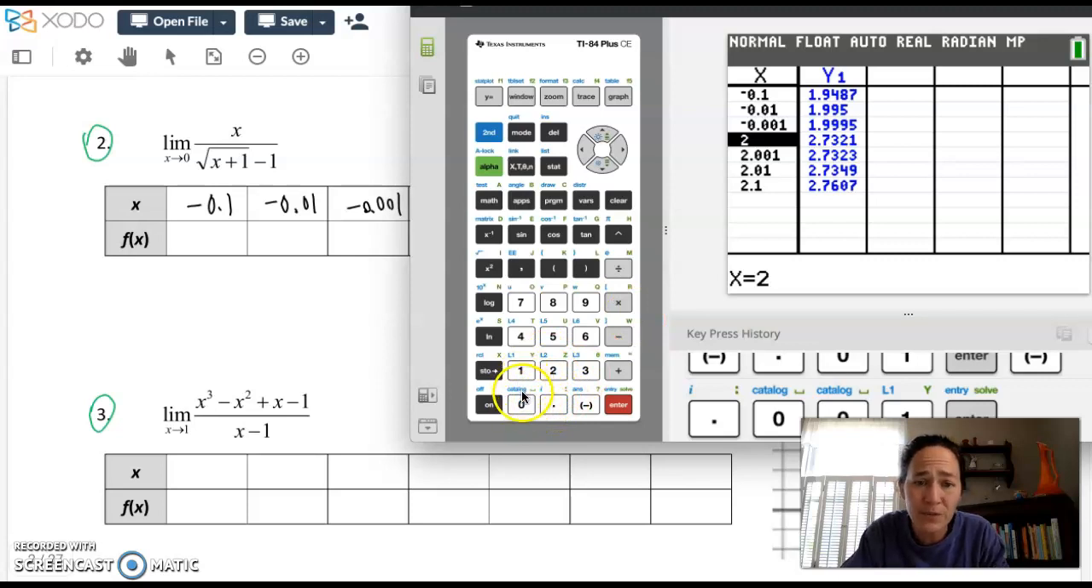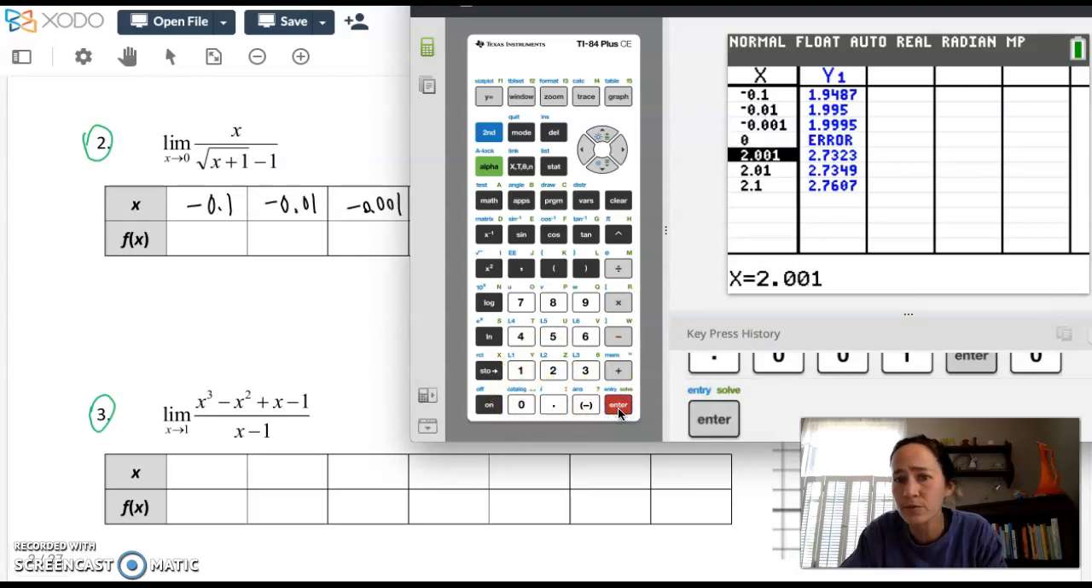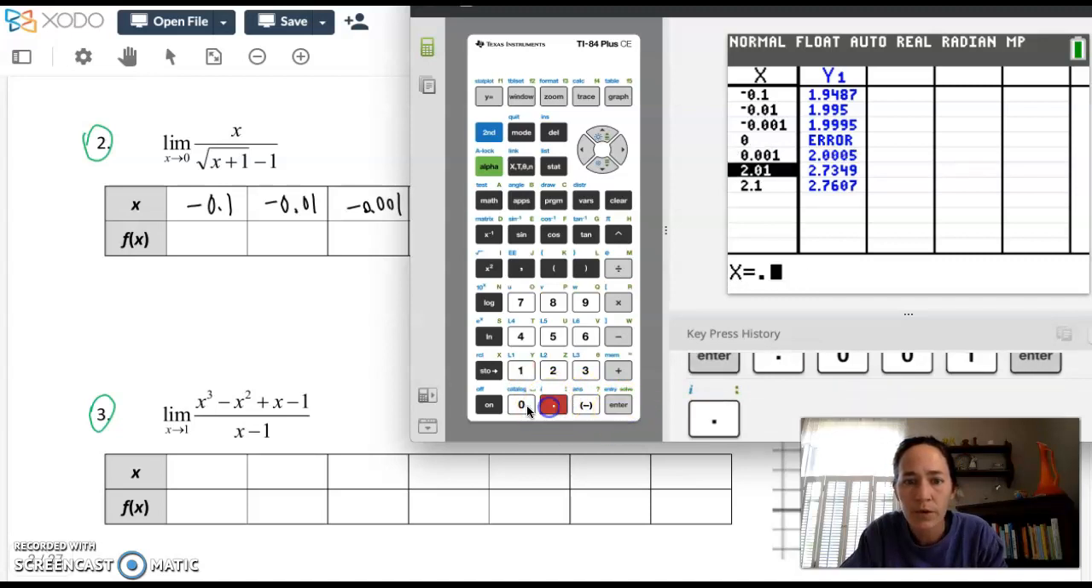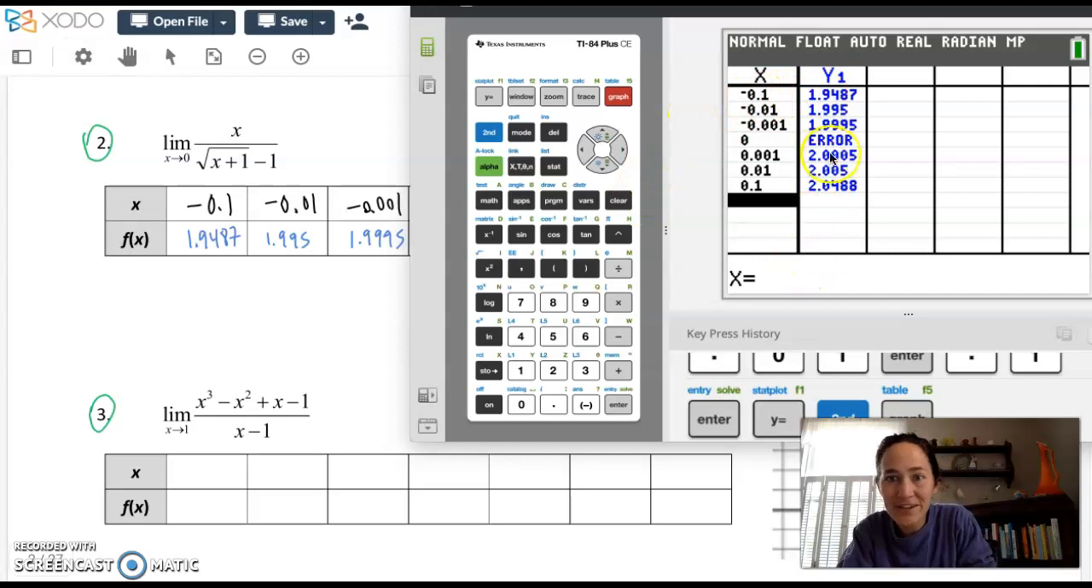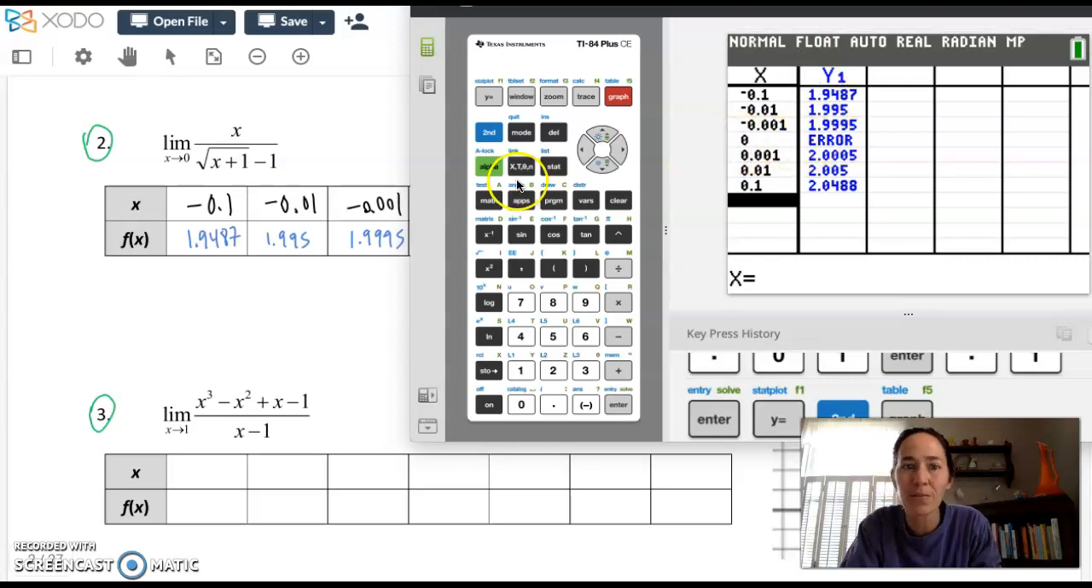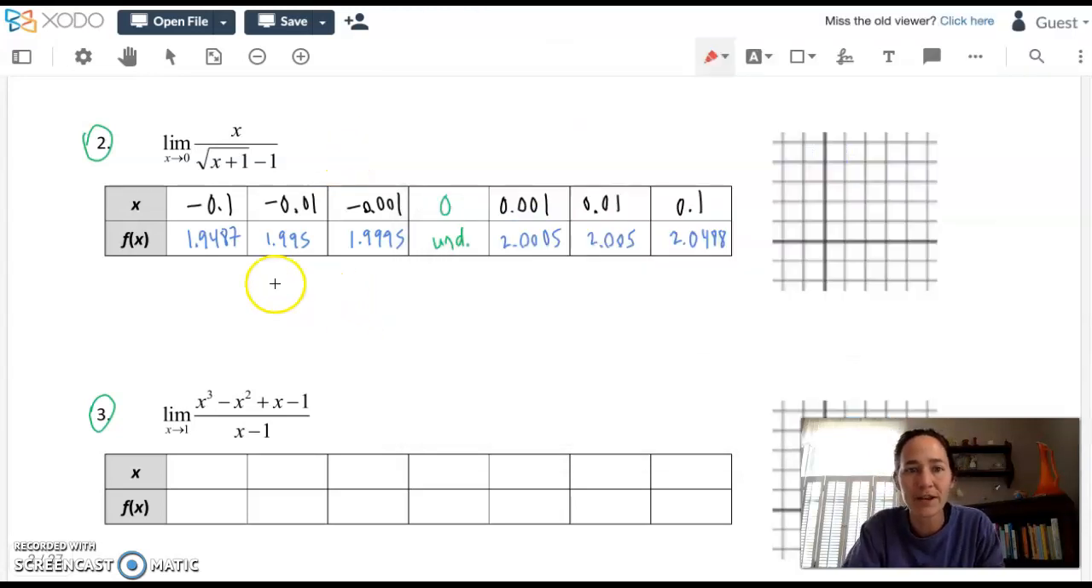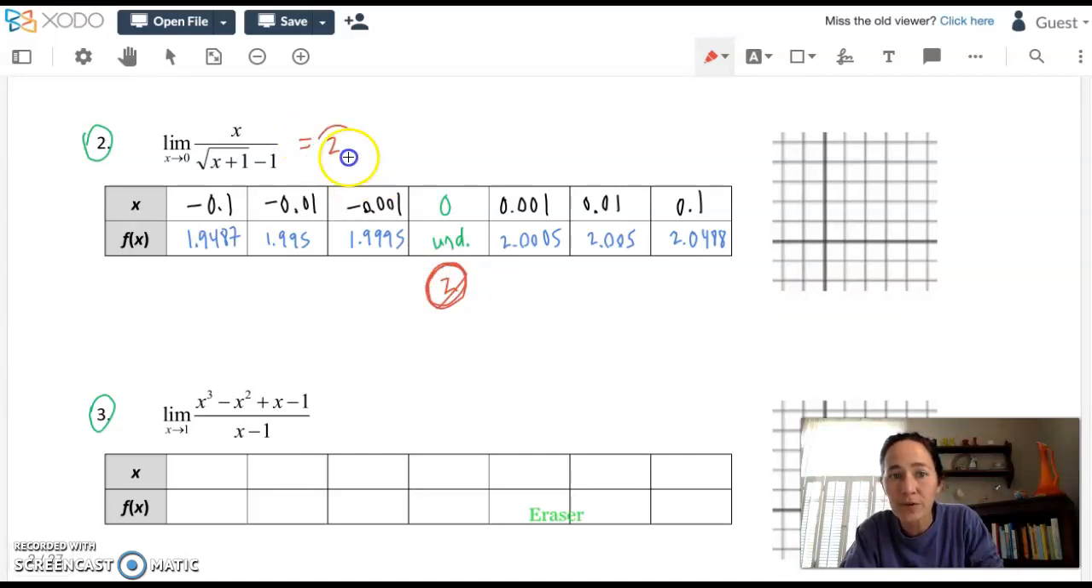0 is going to be kind of boring because we know you get an error message there. 0.001, 0.01, and 0.1. Take a look at those outputs that the calculator just gave us. Can you make an educated guess as to what number is being approached from both sides? I mean, there is no f of 0 here, but it looks like the numbers are, and I copied them into my table already, creeping up to 2 from the left side. They're creeping down to 2 from the right side. So all educated guessing makes me think that the limit is probably 2, and it is 2.